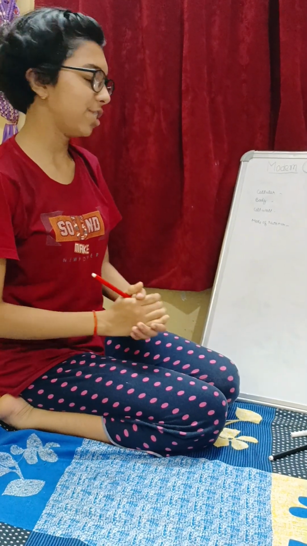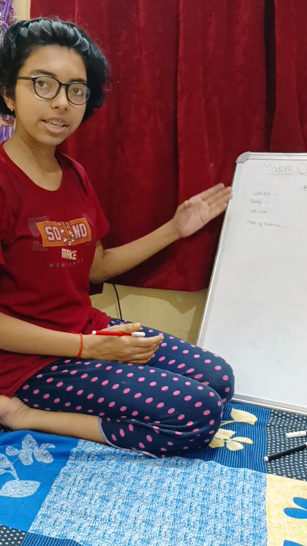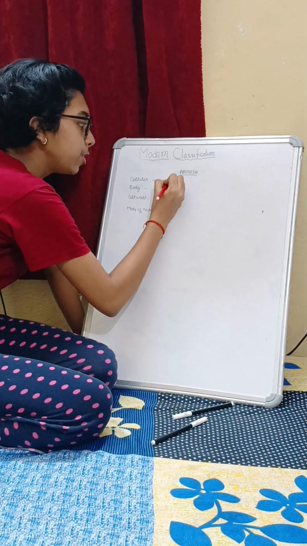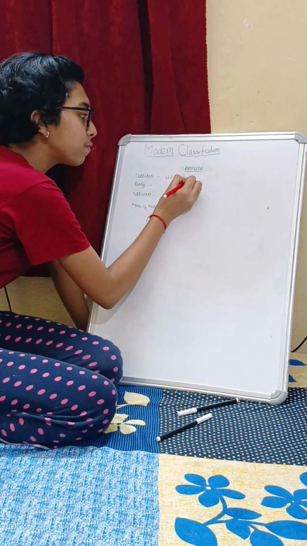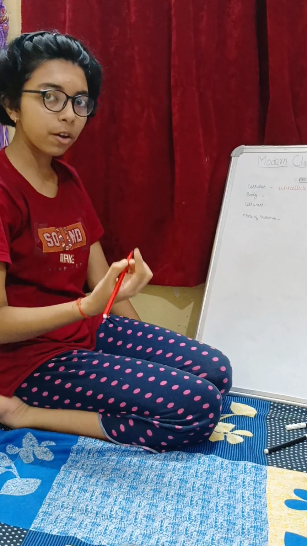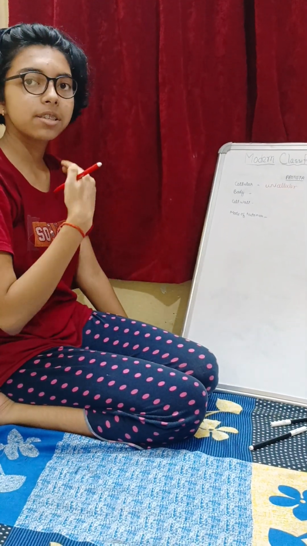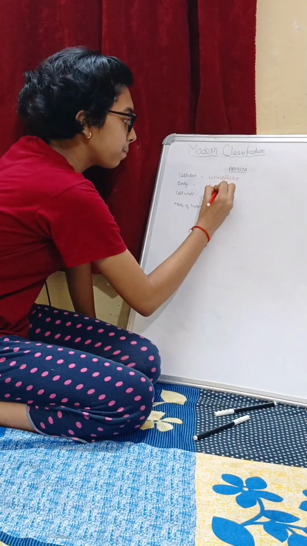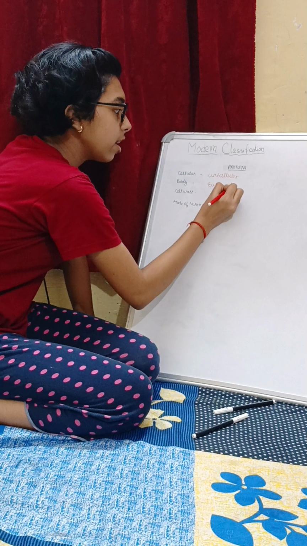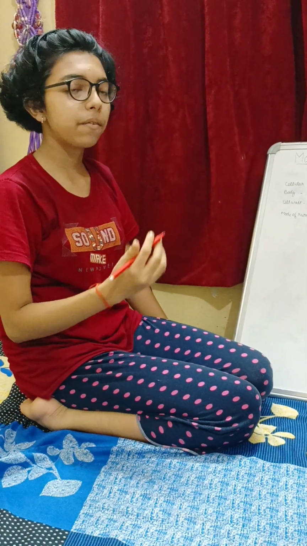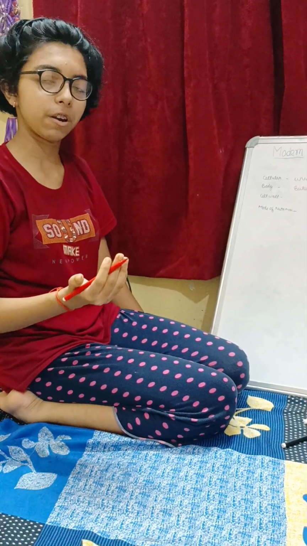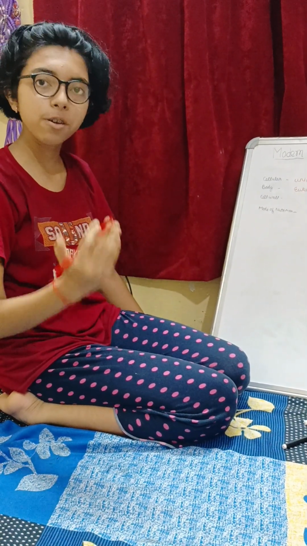Now next is Protista. So the cellular organization of Protista is also unicellular. Unicellular means that it has only one cell present. Now next is body organization. So Protista has further developed and it has become a eukaryotic organism. So if someone asks the difference between Monera and Protista, that is, Monera is a prokaryotic organism while Protista is a eukaryotic organism, means it has a well-defined nucleus.